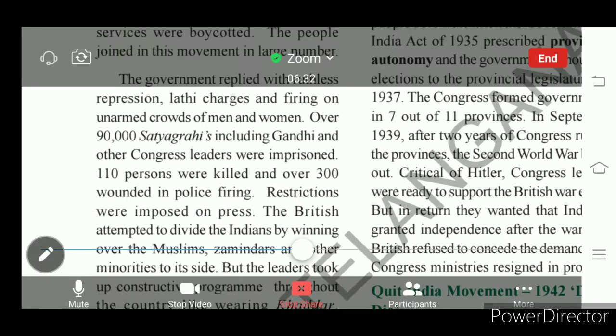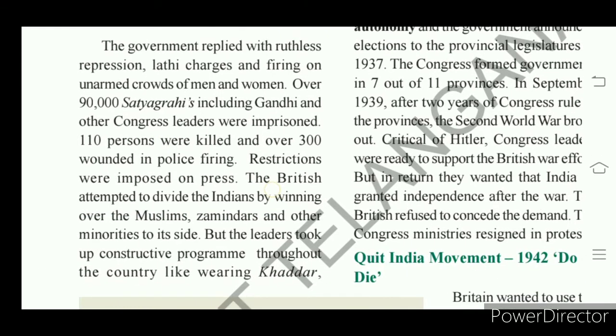They were kept in jail. 110 persons were killed. 300 people got injured in police firing, and media was not allowed to print these happenings.